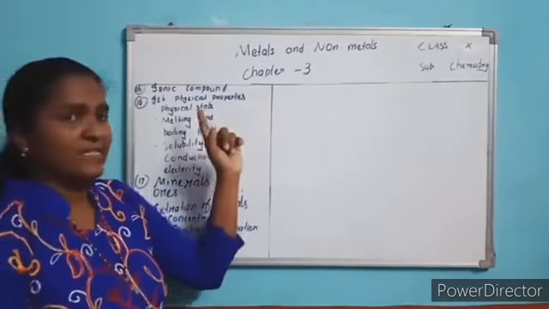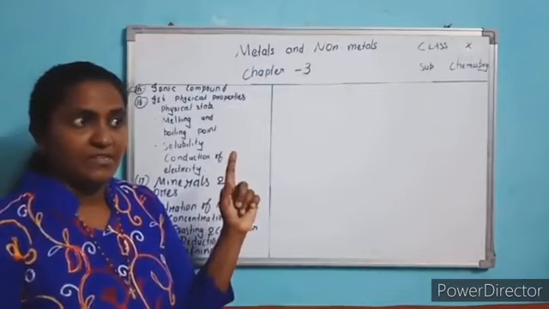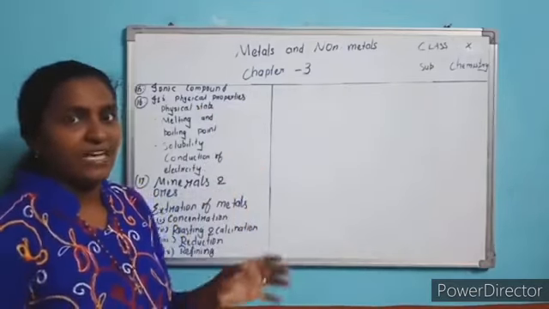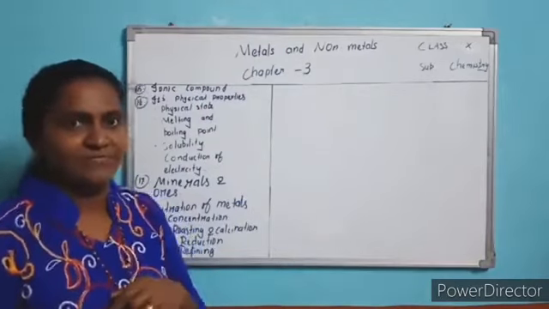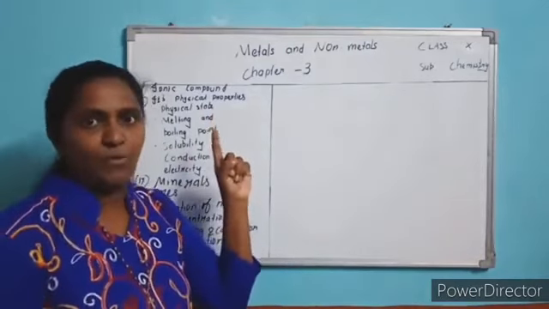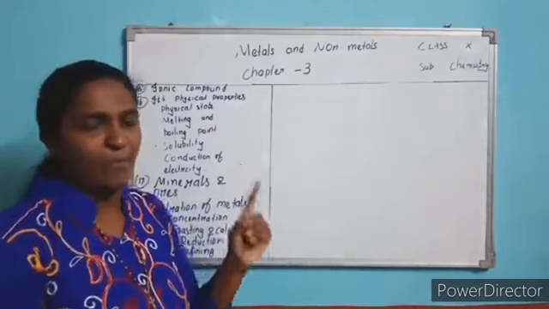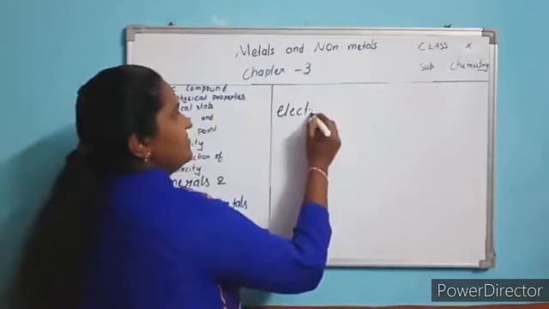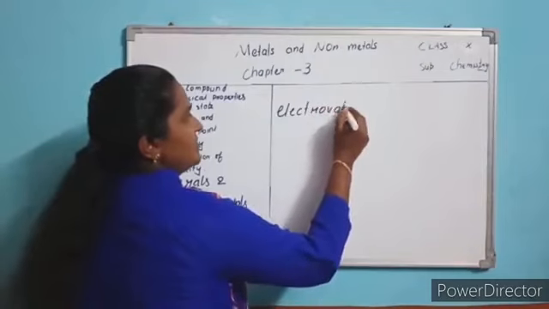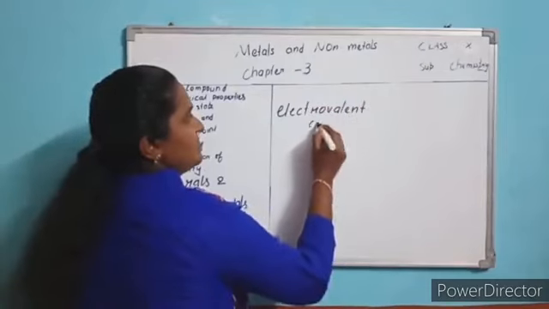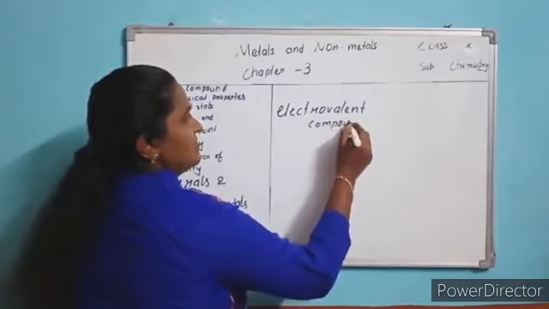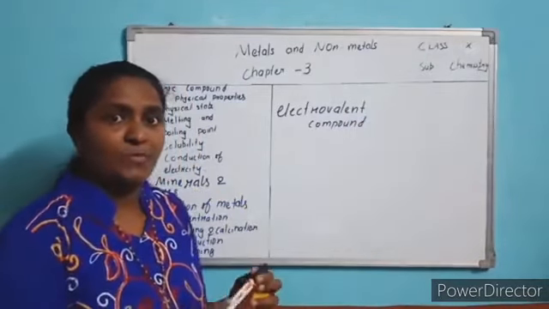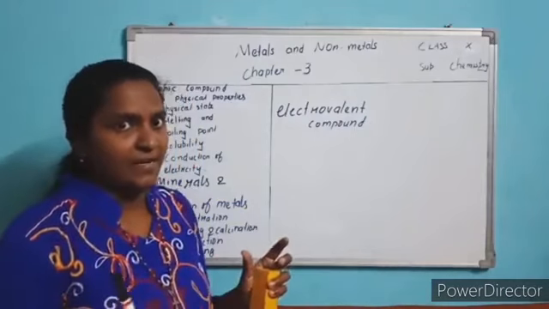The first topic is ionic compound. The other name of ionic compound is electrovalent compound. This compound is formed between metals and non-metals.